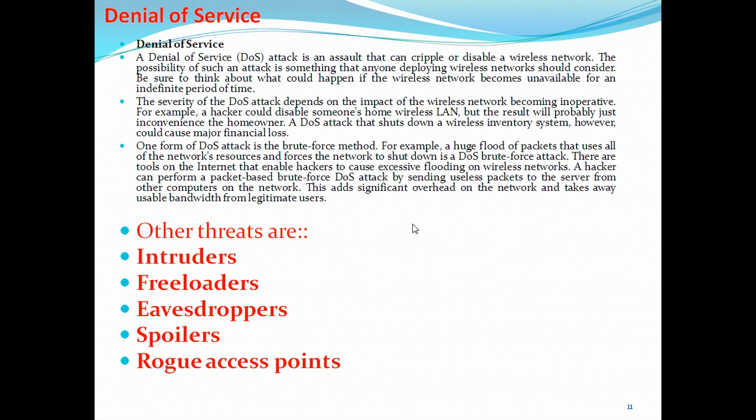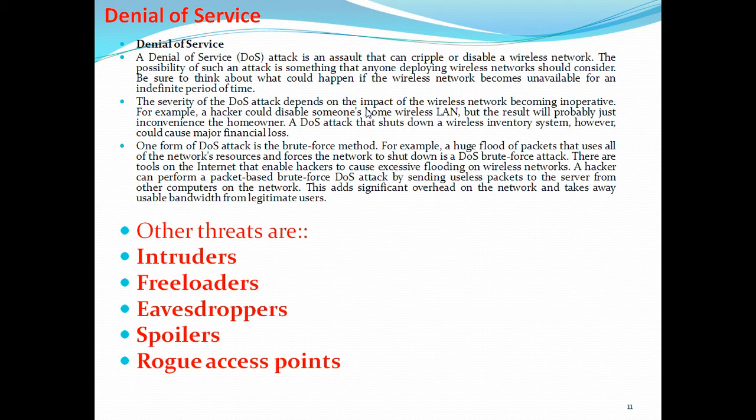And the denial of service. Denial of service simply cripples or disables the wireless network. They disrupt the services which are provided in the networks. Some people create unavailability of the network, and access time will increase. There are so many issues.